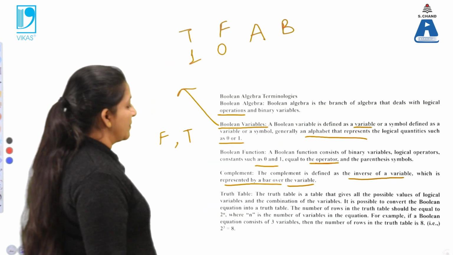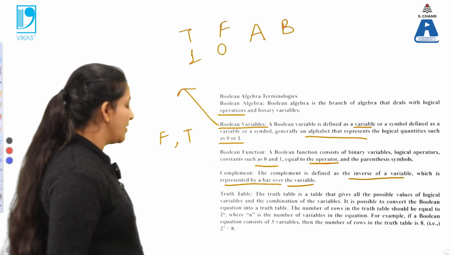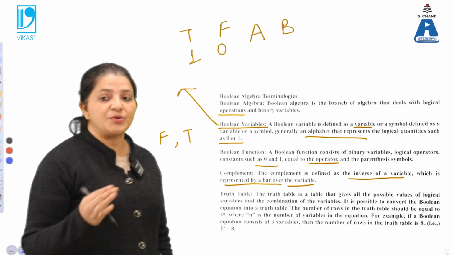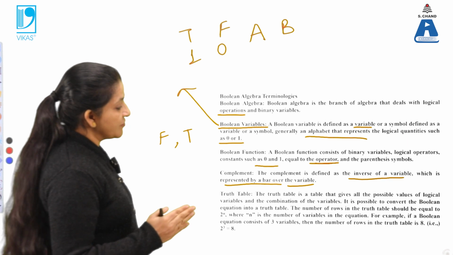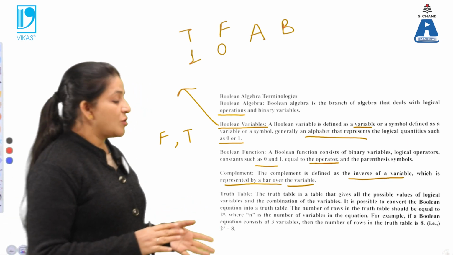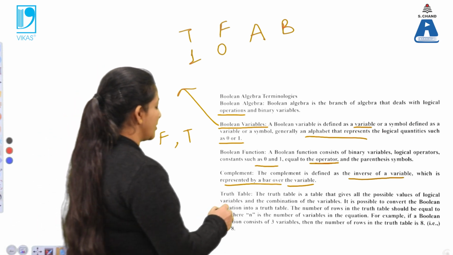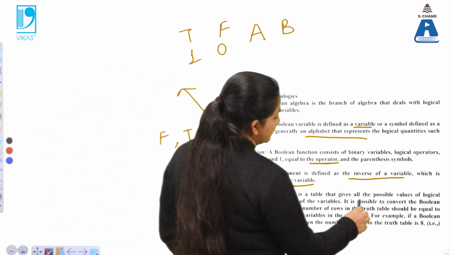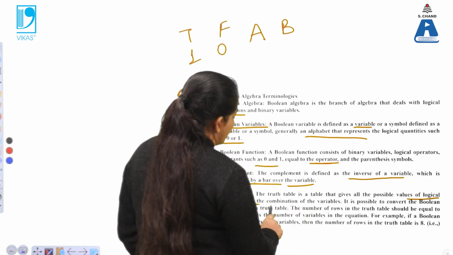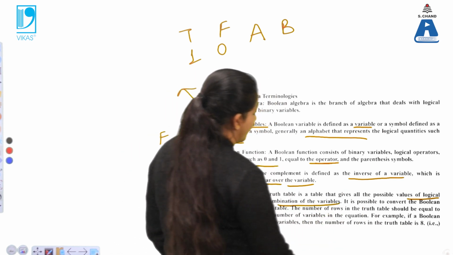Now next is the truth table. What is the meaning of truth table? Basically, a truth table is a table which is used to represent the output of these Boolean expressions. It gives us all the possible values of the logical variables, that is, the combinations of variables.